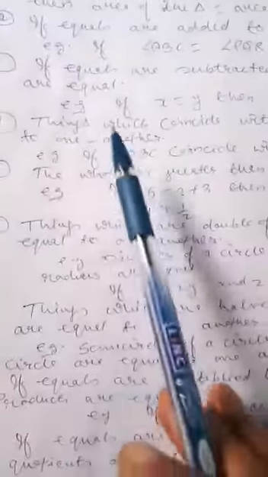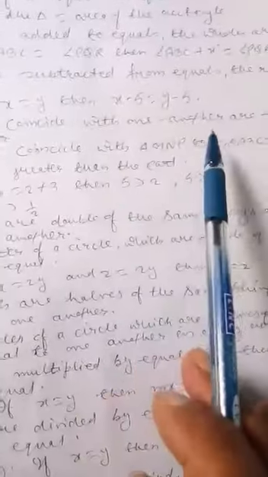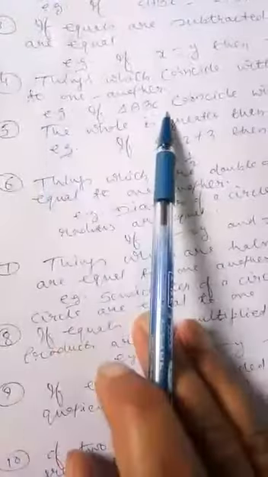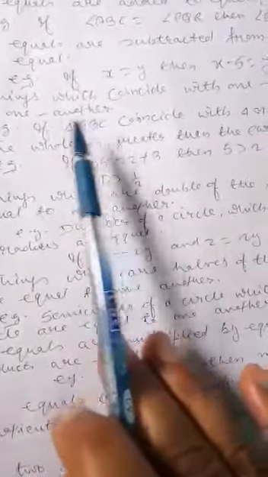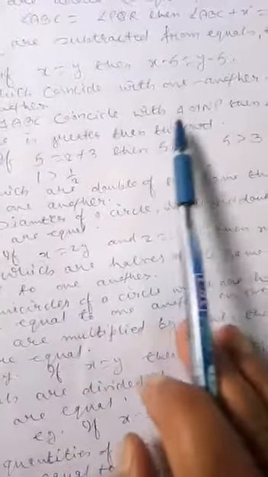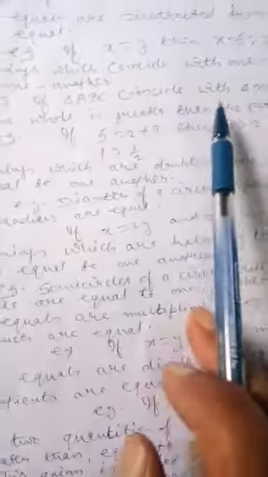Now the next axiom, number 4: things which coincide with one another are equal to one another. For example, if triangle ABC coincides with triangle MNP, then triangle ABC is equal to triangle MNP.